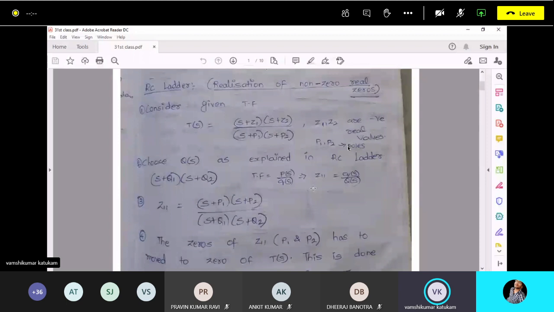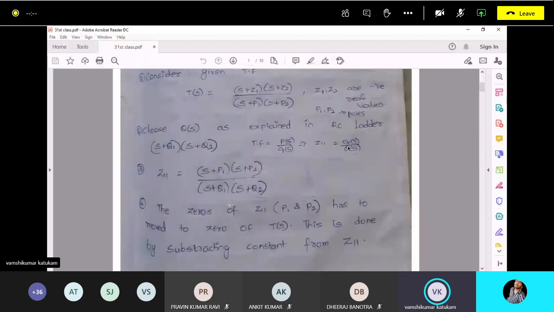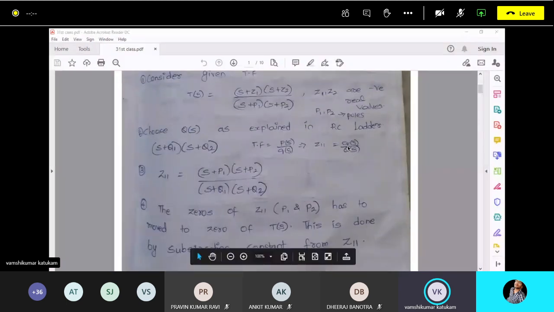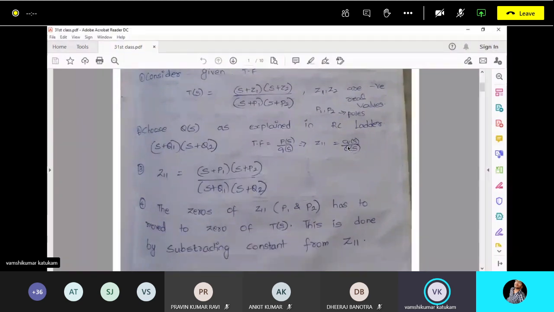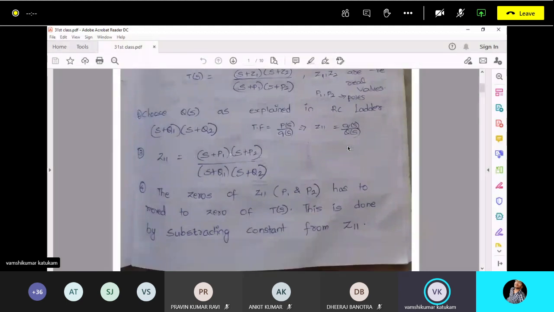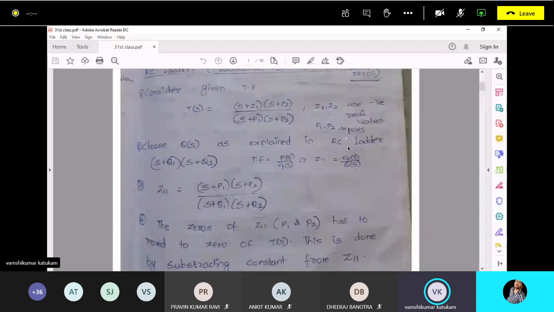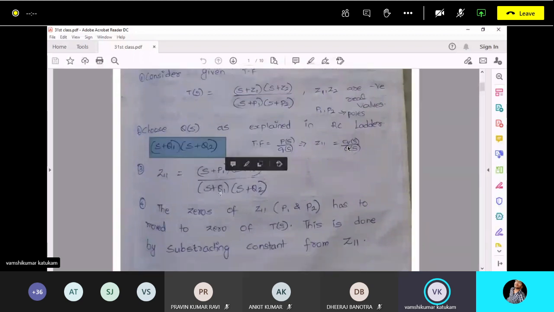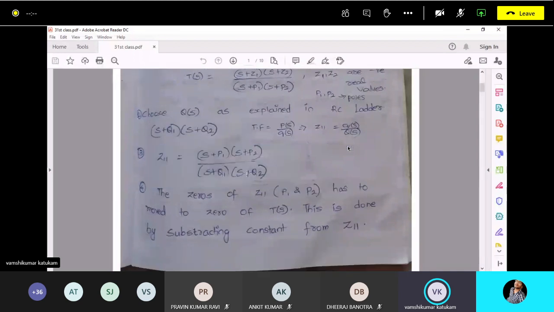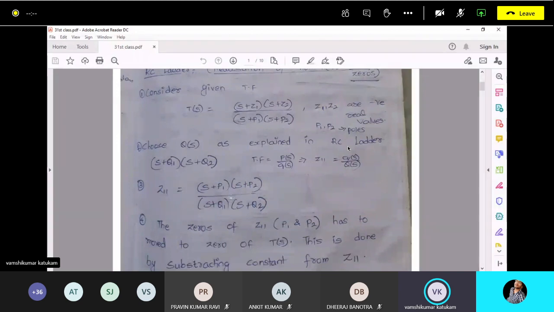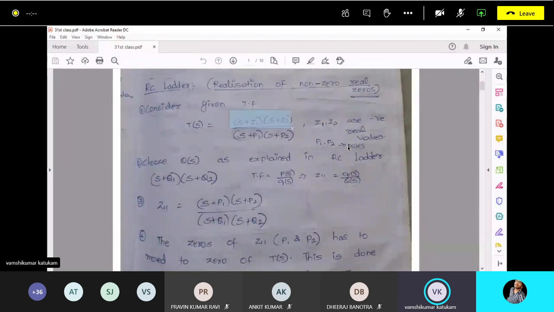Now, right, just a minute. I think the connection is lost once again. Okay, right, it's fine. So this is your driving point function Z11. Z11 will be this thing upon whatever the capital Q of s is selected. So up to here it is the same. Now we got this thing, but in this transfer function we have two zeros.